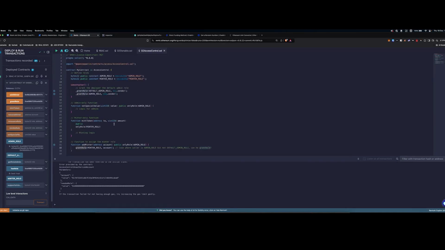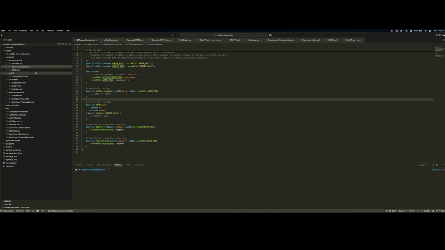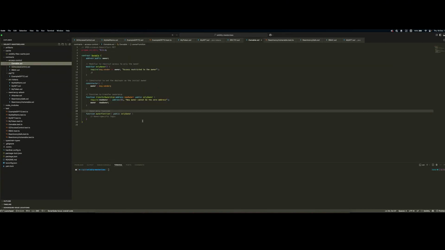I hope it was not too complex. And last but not least, regarding access control, there is the Ownable contract. This is a lot simpler, so a lot easier to understand. It's like owning a contract, basically. Usually, an owner is set up on deployment. And what happens is that you have a publicly accessible variable or even a private variable whereby you're setting who the owner of this contract is.